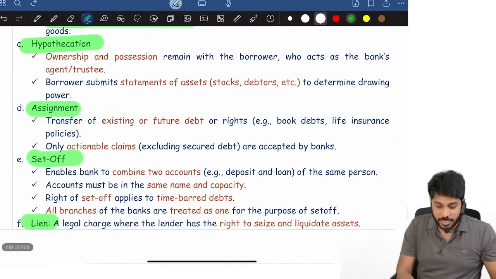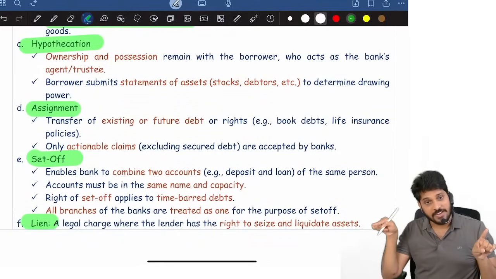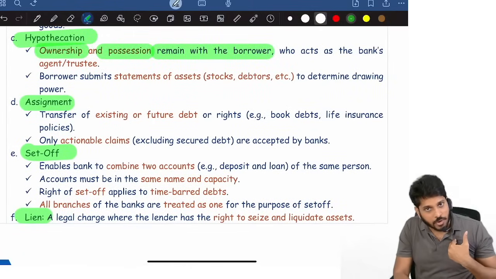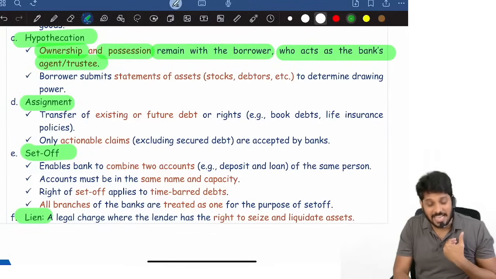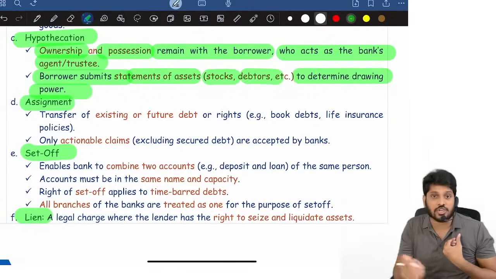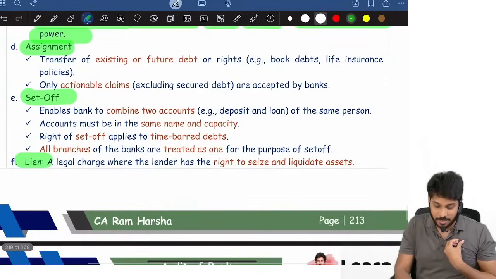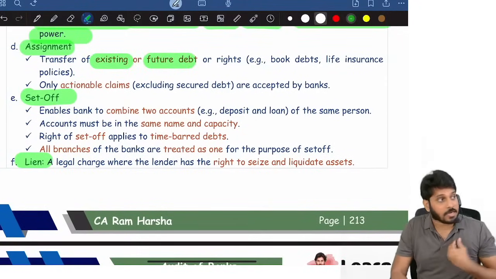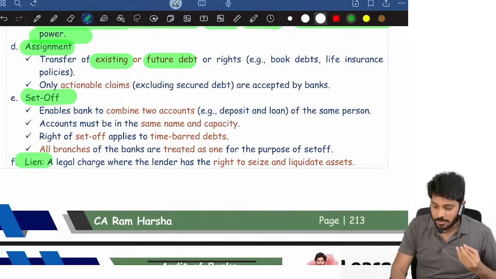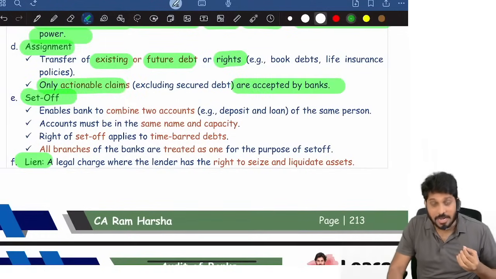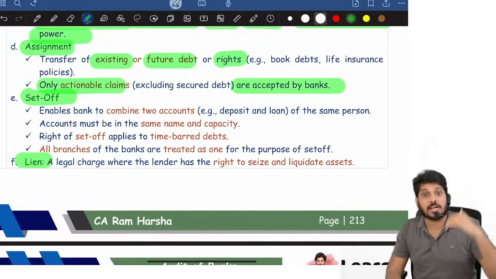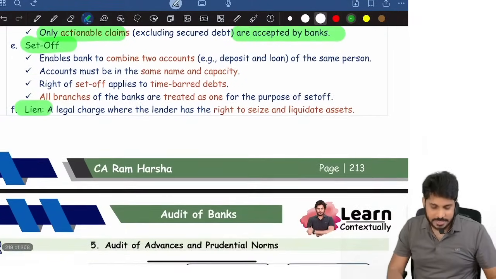Okay. Hypothecation: car loan, bike loan, inventory loan, these all come under hypothecation. Ownership and possession both are with the borrower only, who acts as the banker's agent and trustee. The borrower submits a statement of assets like stock, debtors, etc. to determine drawing power. Assignment is the transfer of existing or future debt. I have a debt, meaning I have to receive something from somebody at a future date. That I will transfer to the bank. Only actionable claims will be accepted by the bank, those which are accepted under law. That's it.